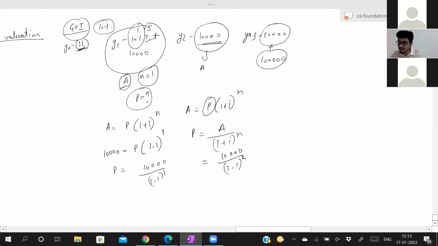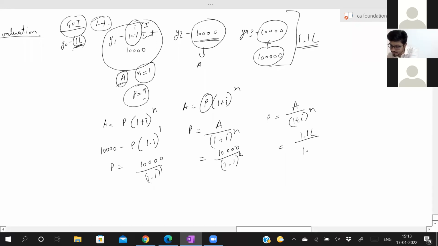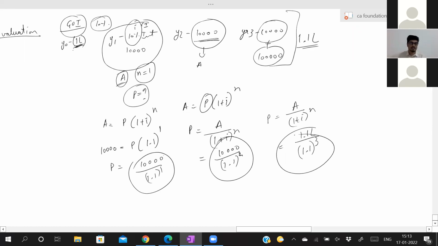Now what is the value of this amount today? Altogether I'm receiving 1.1 lakh after 3 years. If I want to receive that amount today itself, what will be that amount? You can directly write down P is equal to A by (1 plus I) to the power n. Now A is equal to 1.1 lakh because you are receiving 1.1 lakh at year 3. For 3 years you received interest, and in the third year you are getting your principal amount also back. Now 1.1 lakh divided by 1.1 to the power 3. Now if you add this value plus this value plus this value, you will get the present value of the bond.